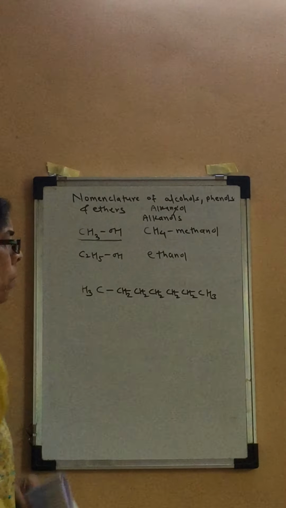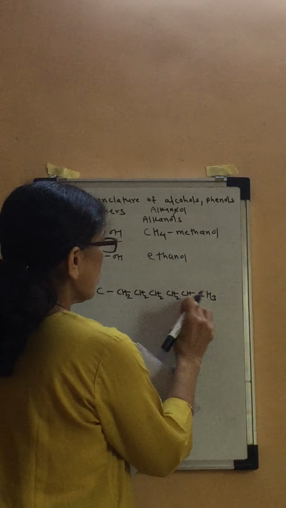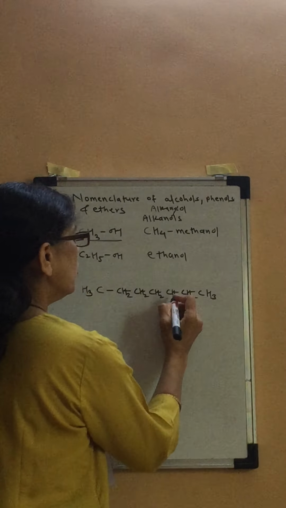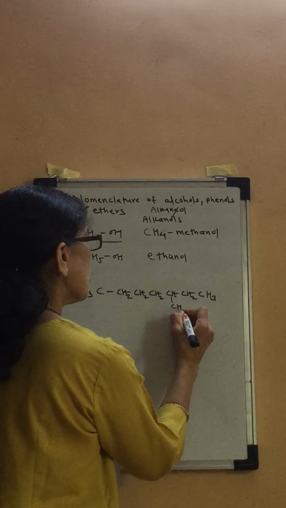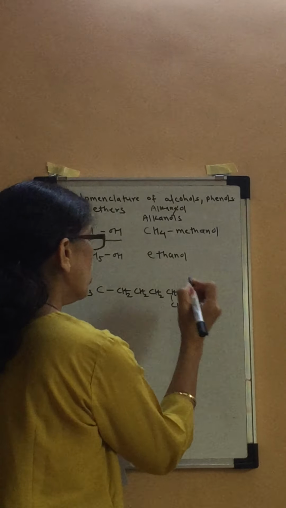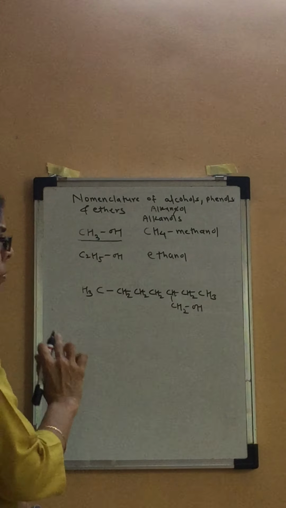Is this an alcohol? No, this is an alkane. Now see what I am doing. From one of the carbon atoms, I attach an OH group. Is this an alcohol? Yes, it contains an OH group, so it is an alcohol.